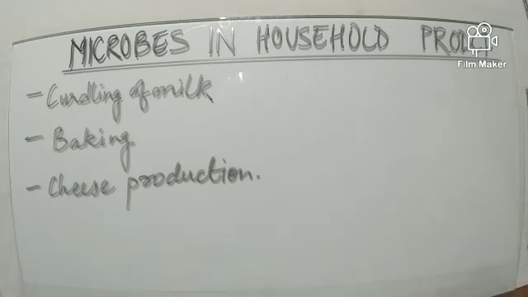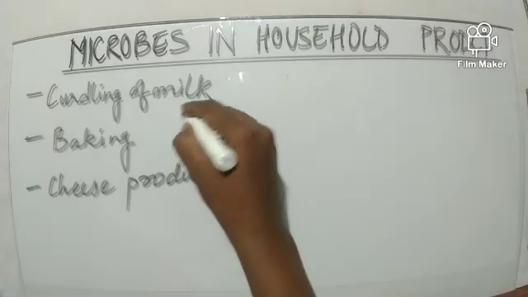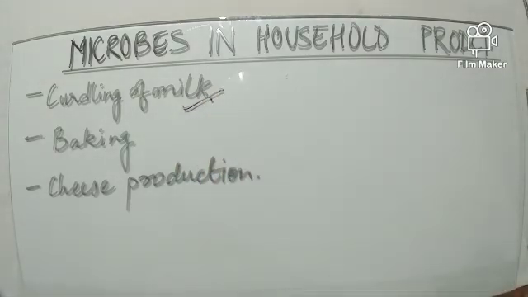Hello students, in today's class we will look into how microbes help us in the preparation of many household products. So first of all, we can see how curdling of milk takes place. There are certain products where microbes play an important role in their preparation. We can see that curd is always prepared from milk and microbes play a very important role in it.